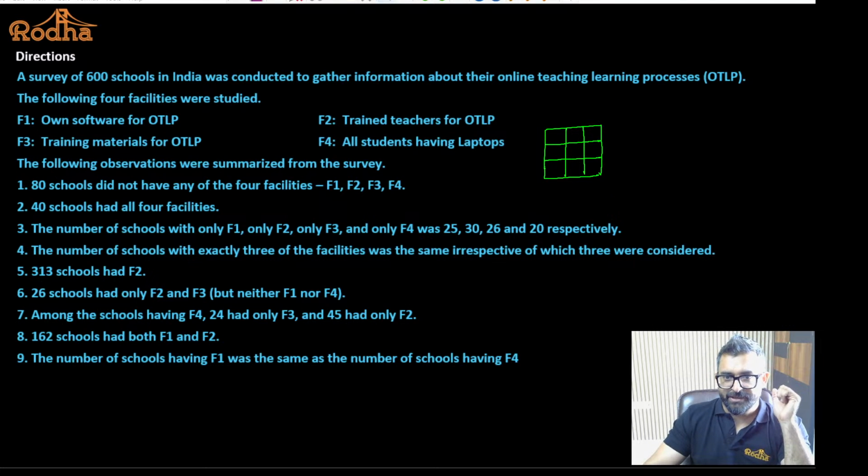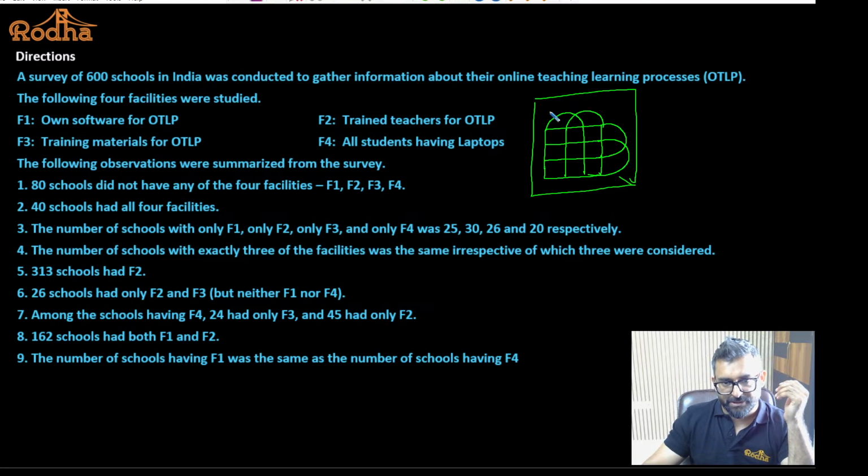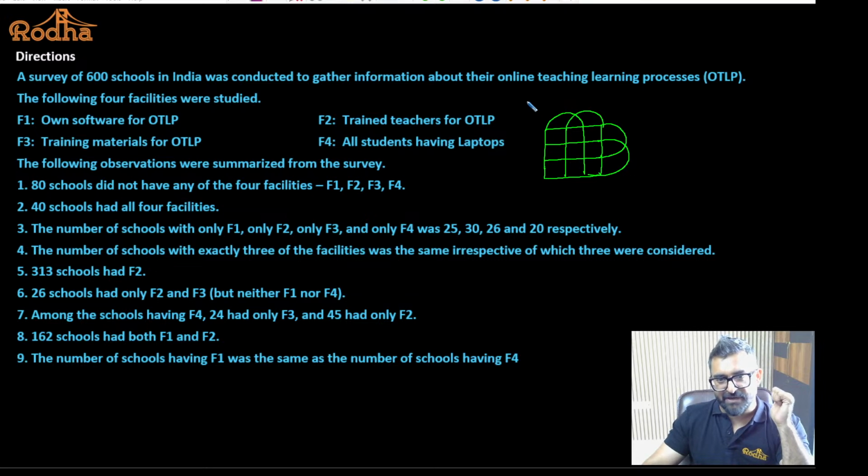How do I make it? First of all, I'm going to make a 3 cross 3 grid. I'll join the alternate lines. And this block is going to be like this. How do I make it like this? Why do I make it like this? We'll discuss this in class. As of now, we just have to understand, because we don't have that much time to discuss everything in so much detail.